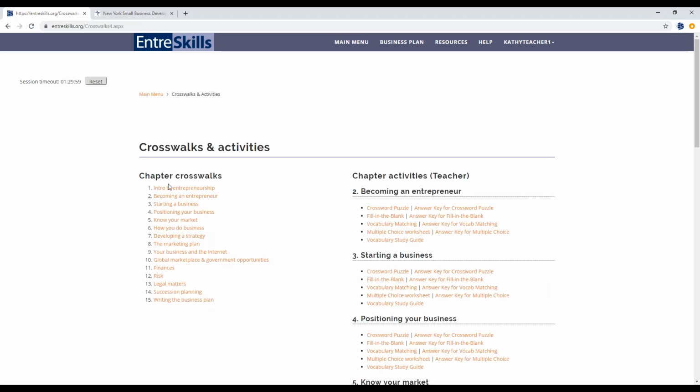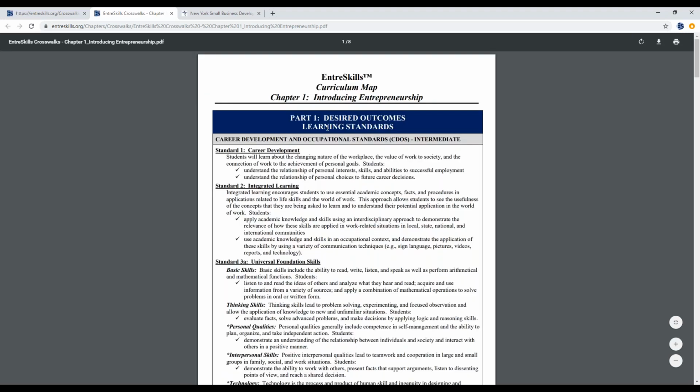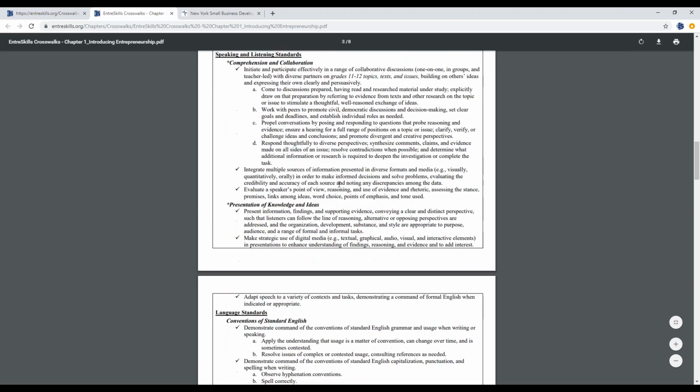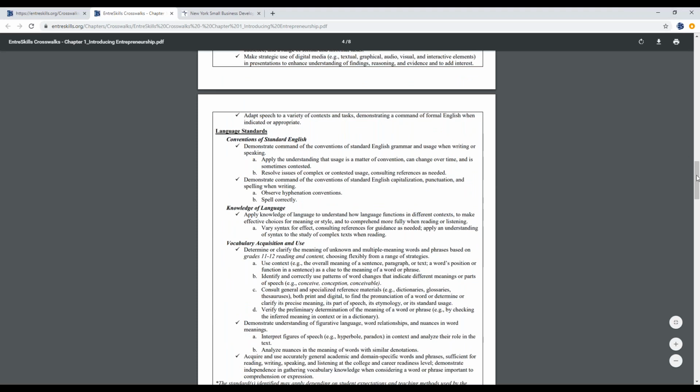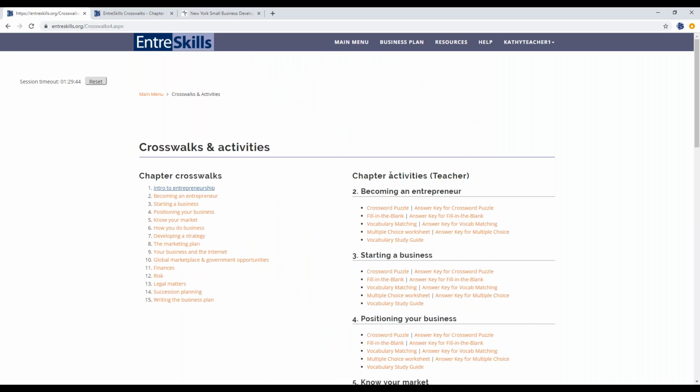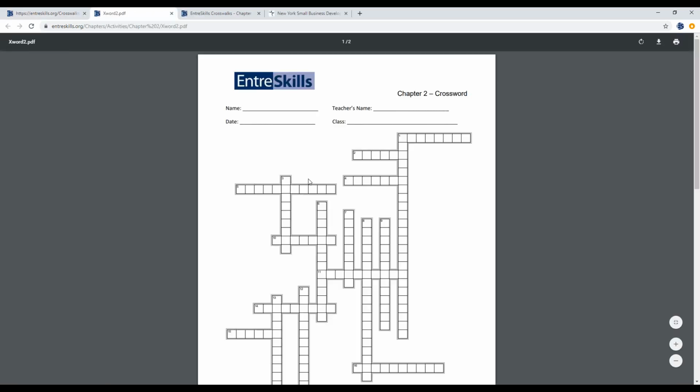Crosswalks and activities. We have crosswalks for each of the chapters, which you can look at on your own. And then these chapter activities are just vocabulary word activities, crossword puzzles, and fill in the blank and so forth. Students have access to these. They, of course, don't have the answer keys. These are just PDF files.